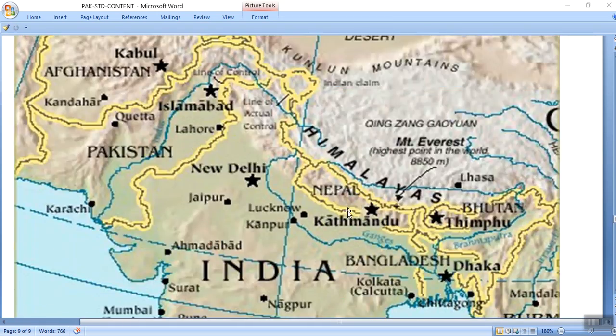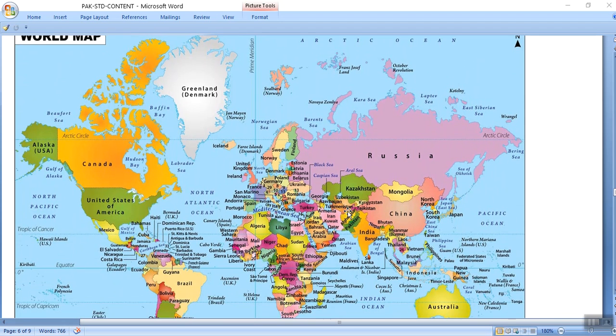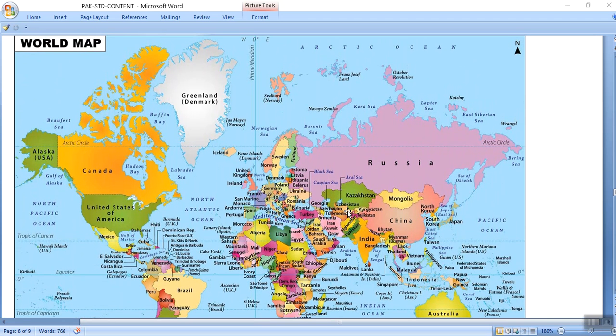Now I am going to tell you that the entire world is made up of such things, such properties. Some lands dominantly have some specific area, some have less. Let's explain this.